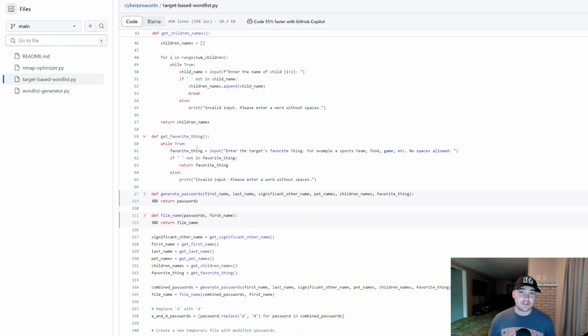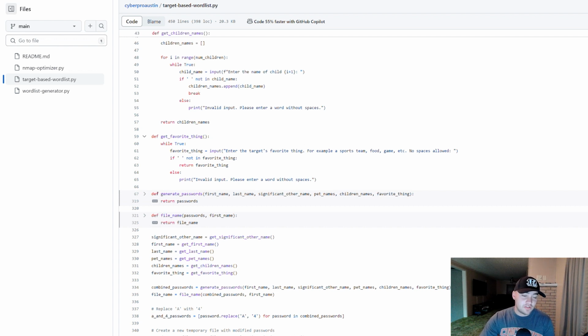So for me, if you're generating this, you could use the word mingles. Now, I will say that'd be useless because I'm not going to use my favorite thing in a password that I'm open about, that I love. A password is supposed to be something that only I know. But yeah, get favorite thing basically just uses something that a person might be inclined to use, and then generates passwords from that.